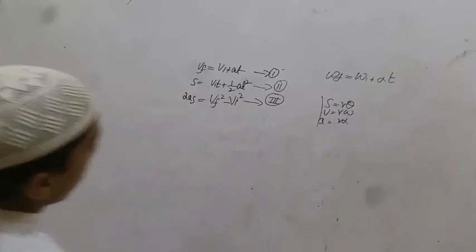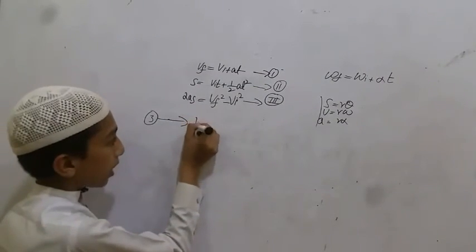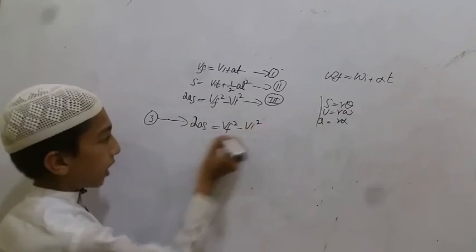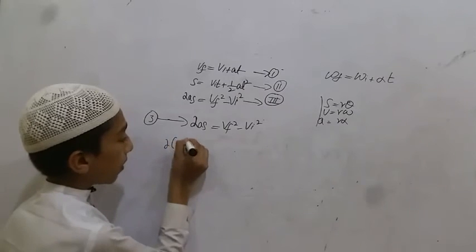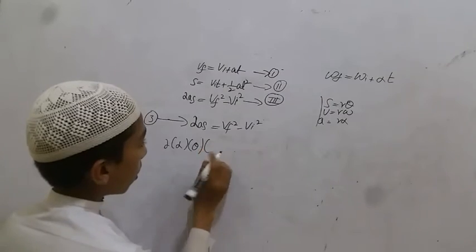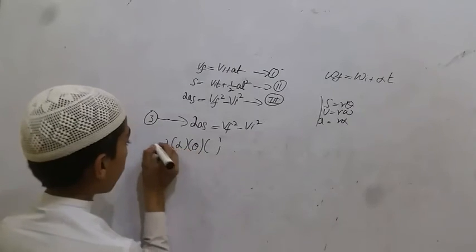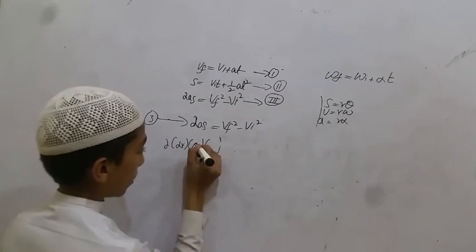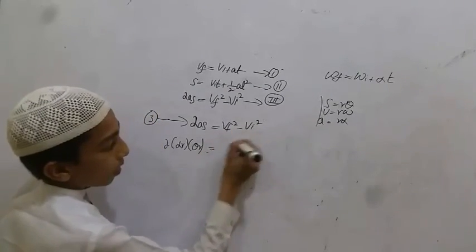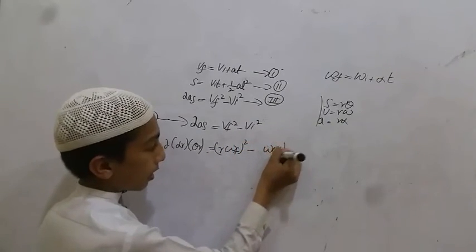The third equation of linear motion is 2as is equal to Vf square minus Vi square. So 2 into alpha into theta into r square. One r is with alpha and one r with theta, r alpha and r theta, is equal to omega f r square minus omega i r square.